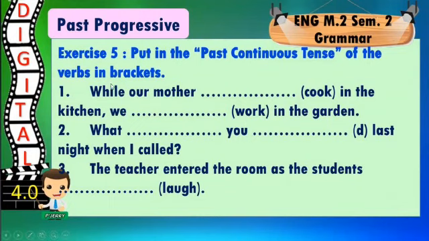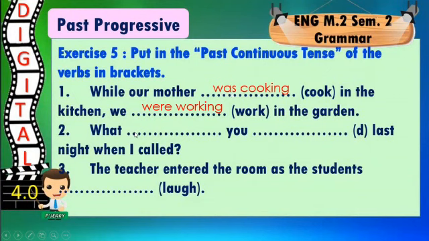Of course, if we use while, it means parallel action. While our mother was cooking in the kitchen, we were working in the garden. These two actions were in progress at the same time.